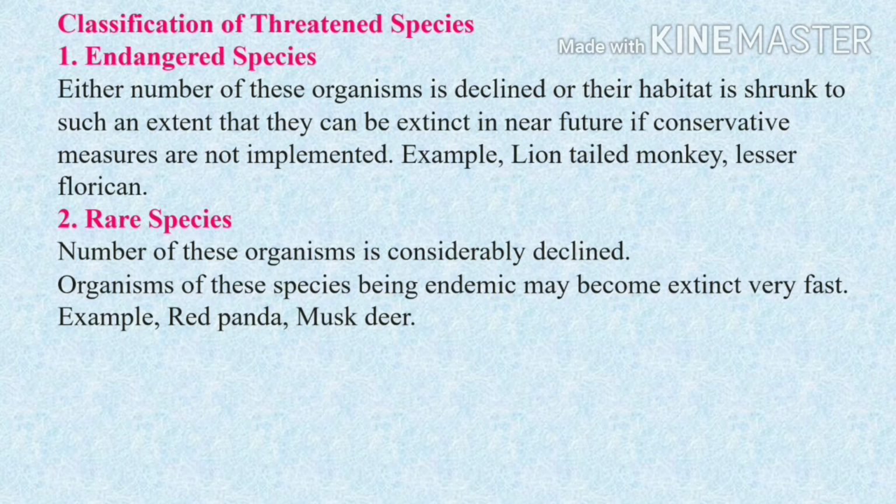Second, rare species. The number of this organism has considerably declined. Organisms of this species, being endemic, may become extinct very fast. Example, red panda and musk deer.